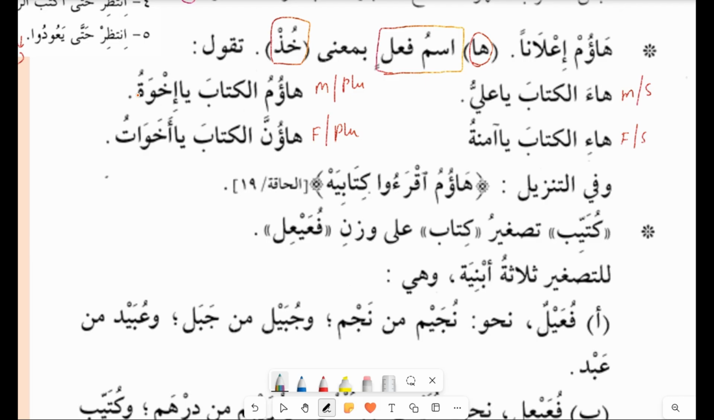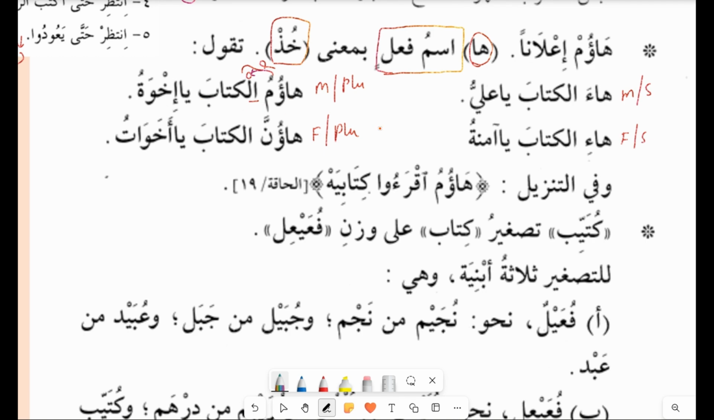Ikhwatu. Now one may ask why there is a dhamma over the meem. This is a tajweed rule. Whenever there is lam at-ta'rif after the sukun, the two sukuns come together, and when they come together, this is called iltiqa as-sakinain. So the first sukun is cancelled, and instead of that, it cannot remain empty. So what happens? A dhamma is given here in order to read it continuously with the lam. So it directly goes to lam, and you have to combine these two and read ha'umul kitaba ya ikhwatu.